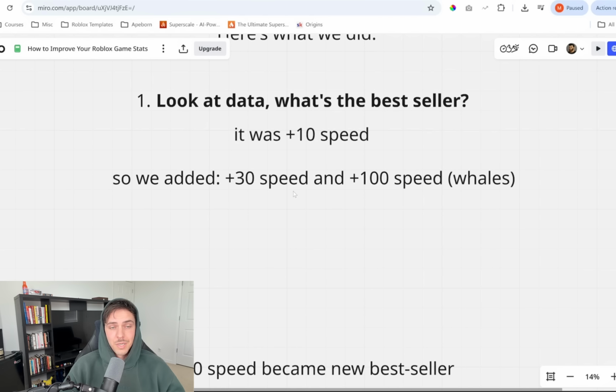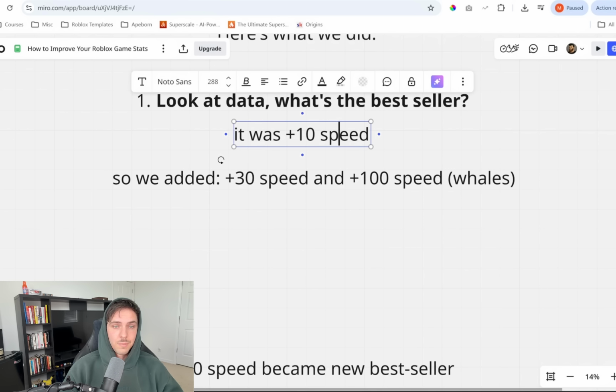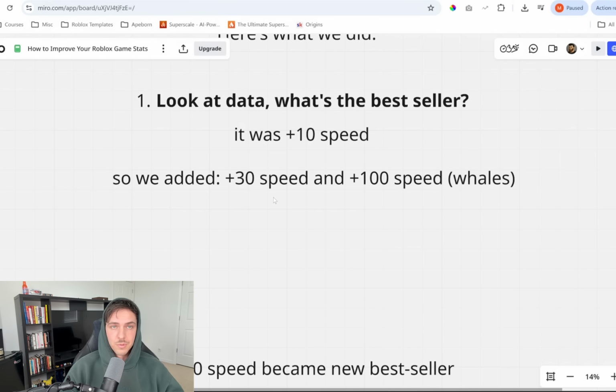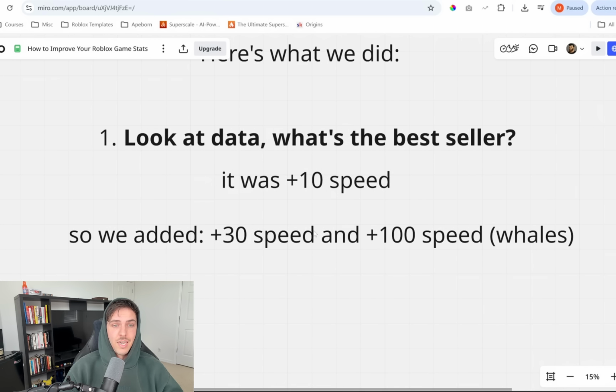That might seem straightforward, but when I first started working on this game, we only had plus 10 speed as a dev product. So we just added more options, made it more expensive. Simple, straightforward. And that became our new bestseller, for a hot minute.